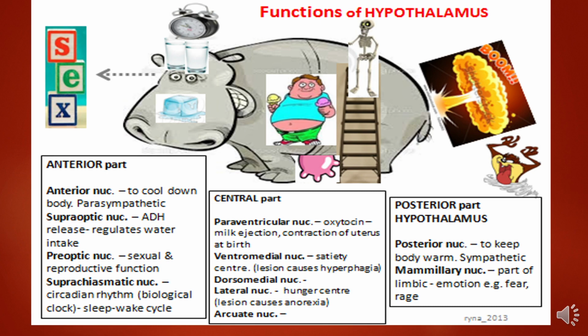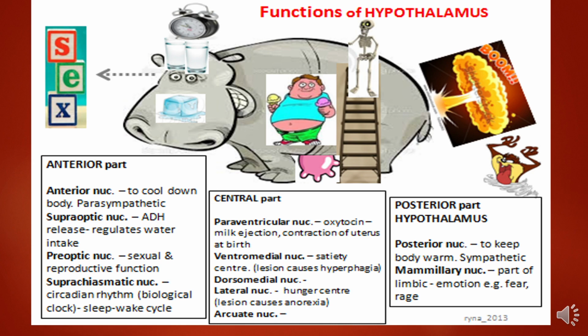The anterior nucleus is responsible for the cooling mechanism, that is, keeping the body cool. If we are exposed to hot temperature, going out in the sun, we will be sweating. That sweating is for maintaining the body temperature, so the body is cooling down. That mechanism is initiated at the level of the anterior nucleus of the hypothalamus. In contrast, the posterior nucleus, on the posterior part of the hypothalamus, is responsible for the heating mechanism, or to keep the body warm.